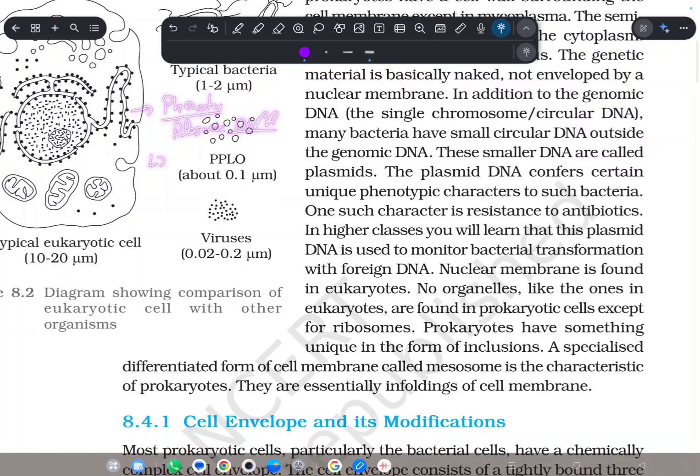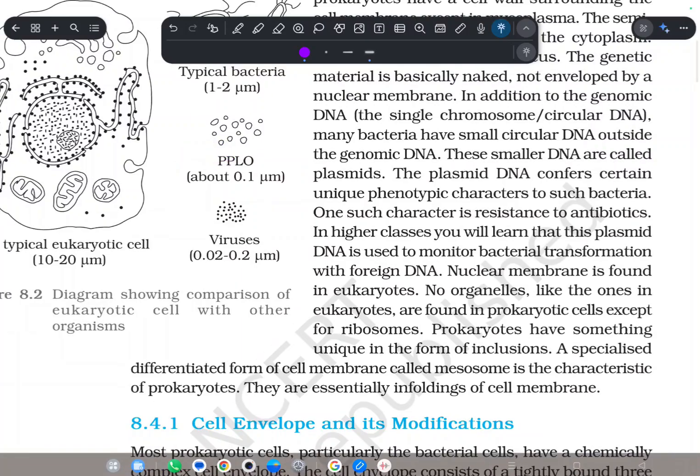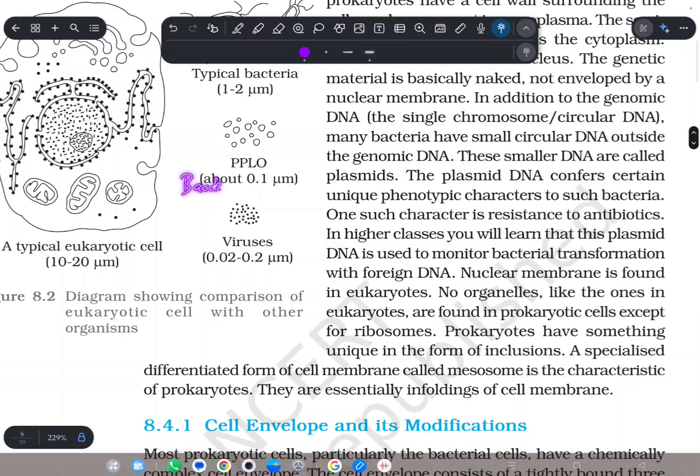This plasmid DNA also helps scientists to study bacterial transformation, which is essential in biotechnology, which we will study later. Not soon, I mean it will take time. It is maybe the 28th lecture, I don't know.